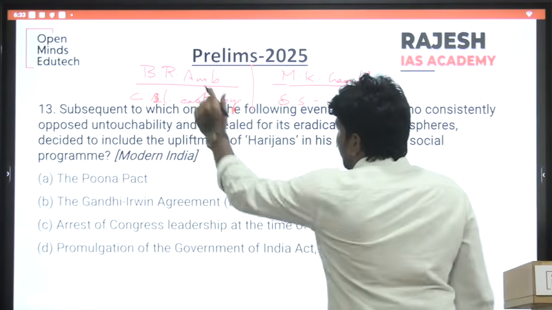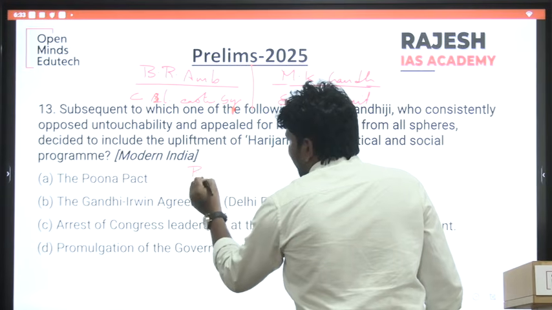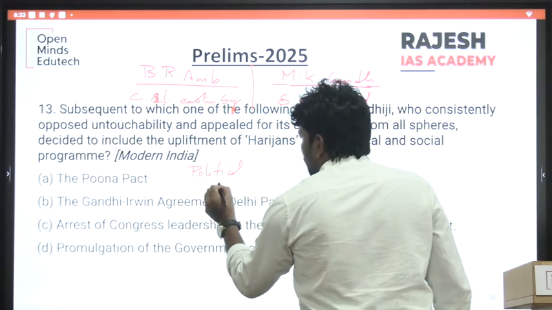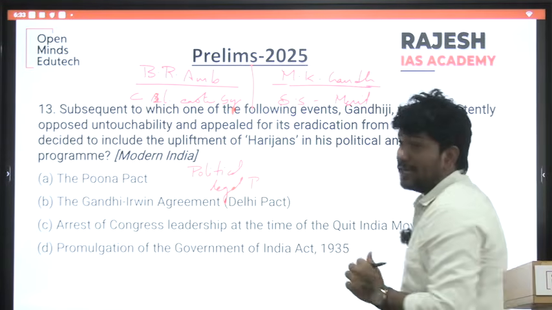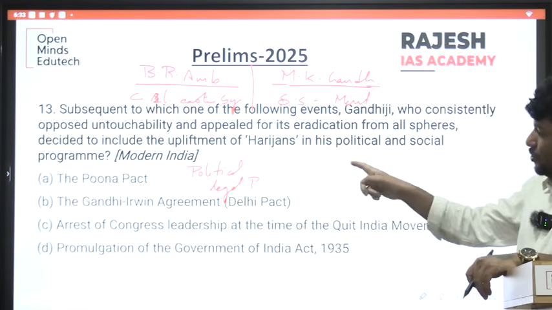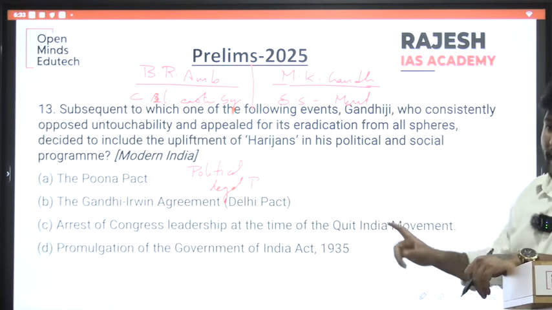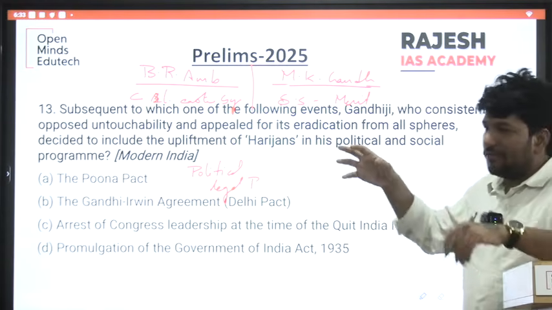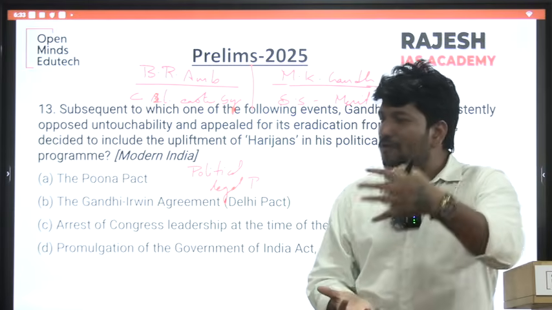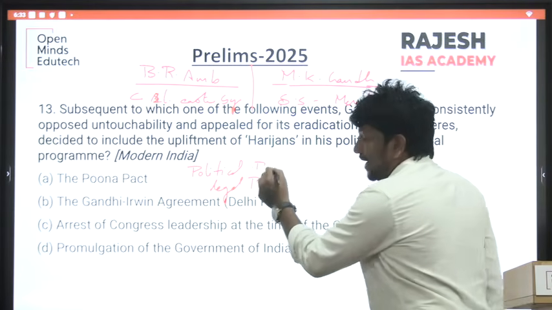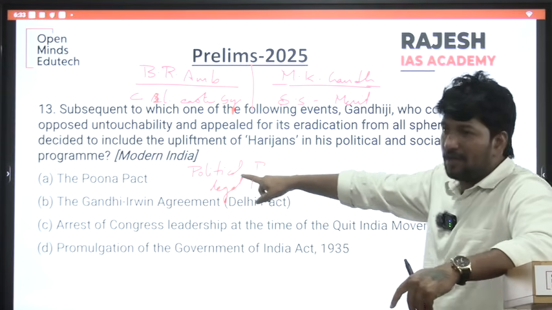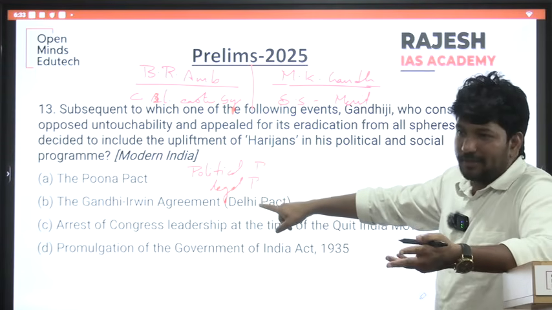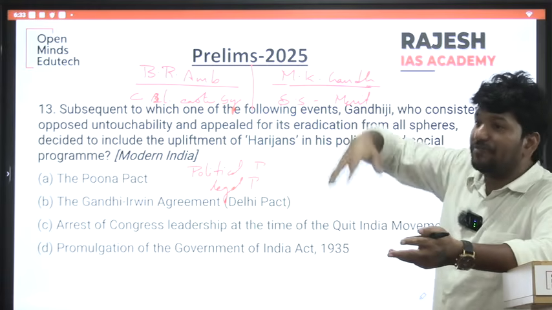And the next one. B.R. Ambedkar wanted political and legal protection. He said the depressed classes should have political rights, like reservation or separate electorates. If they are legally protected, then the upliftment will happen.